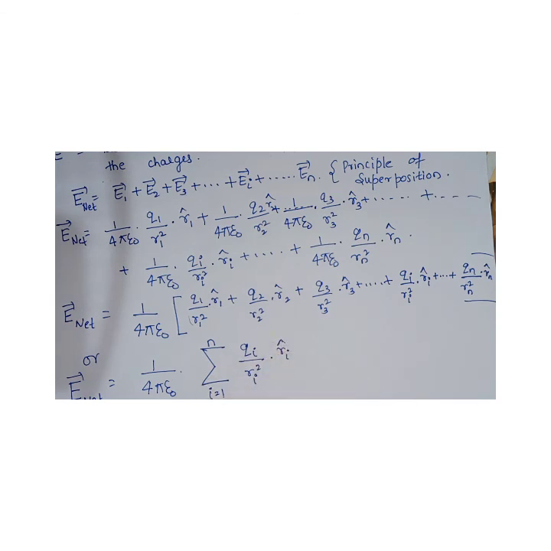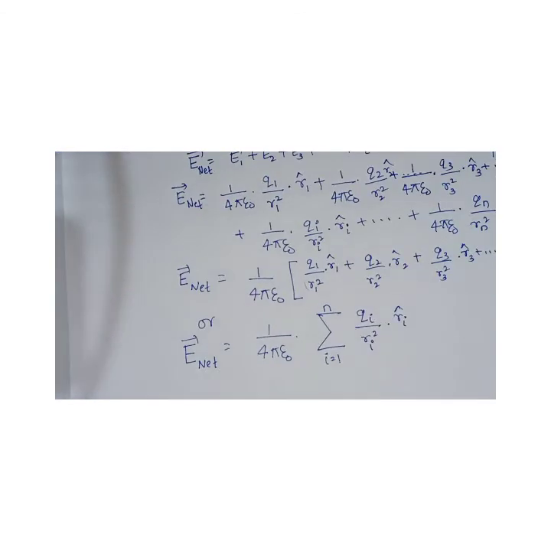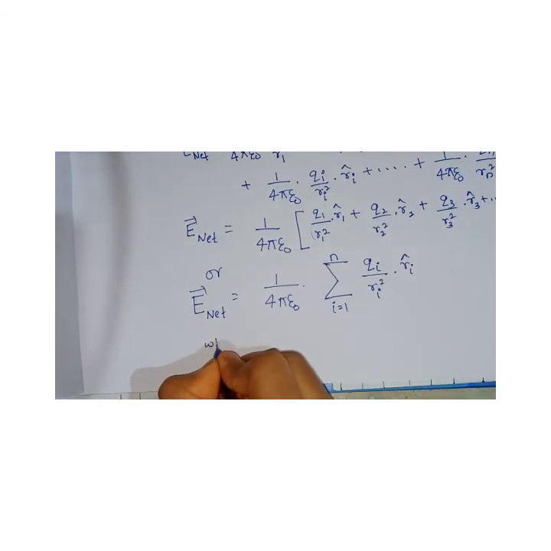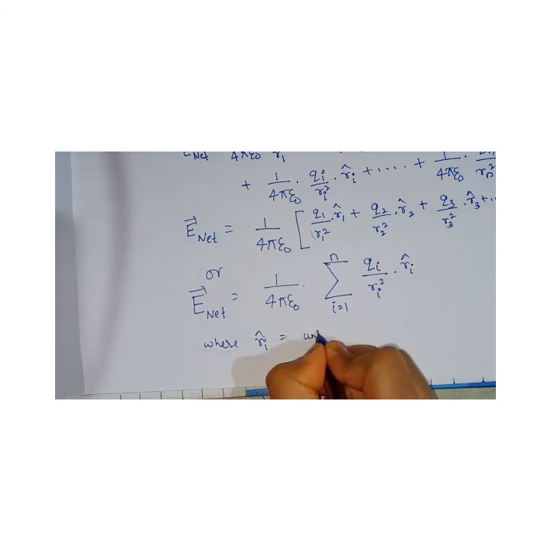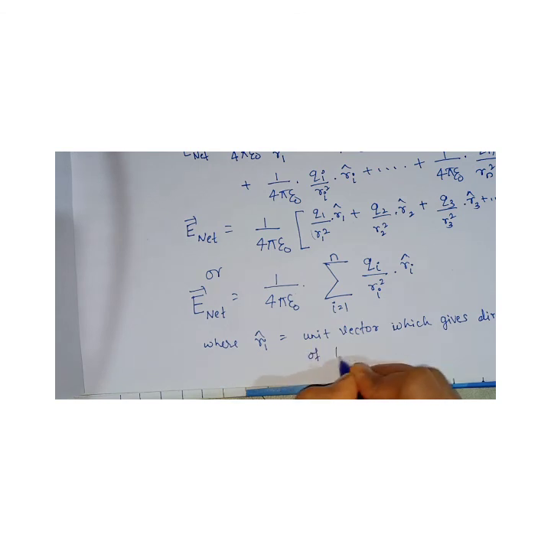Now what is ri? We can mention it at the end of this equation, where ri cap is the unit vector, which gives the direction of vector Ei.